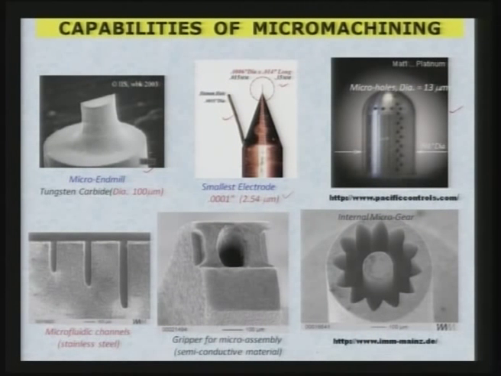Now, microfluidic channels, they are commonly used, and they are made here on stainless steel sheets. Here is the gripper for micro assembly, semiconductor, not really a gripper, it is just a hole over here. So, it is not a gripper, and you can see here an internal micro gear, how beautifully and sharply it has been made, and they have been taken from the site.